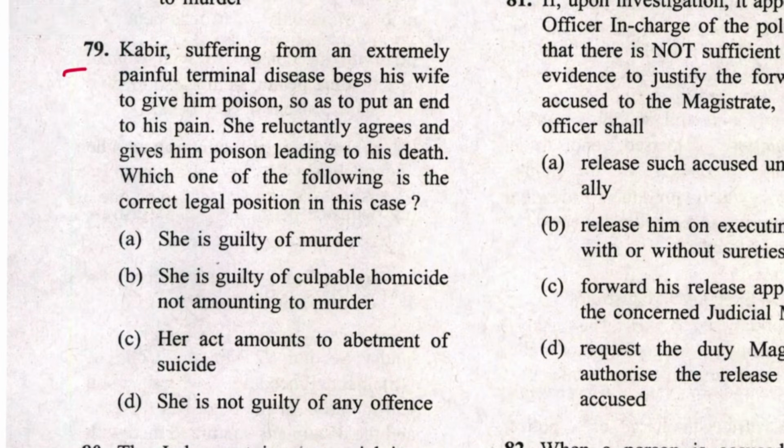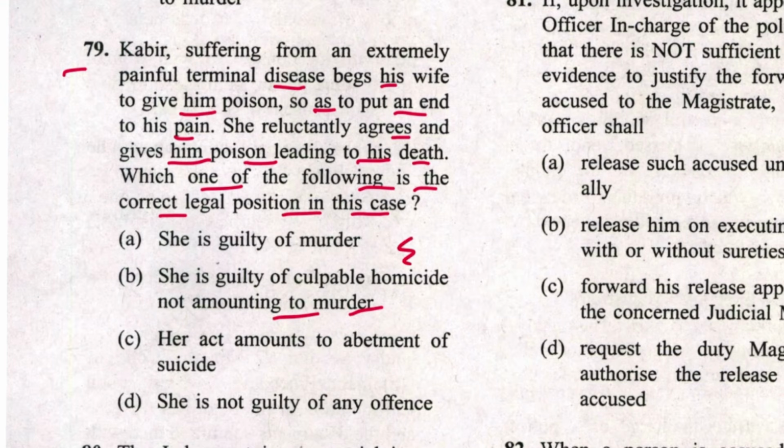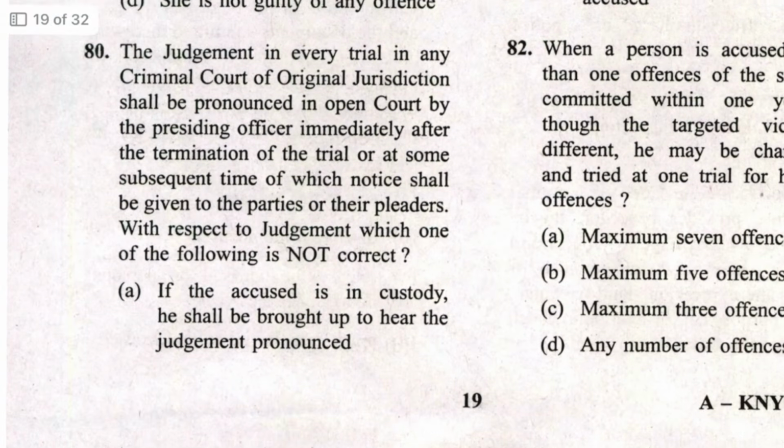Next, 79. Kabir, suffering from an extremely painful terminal disease, begs his wife to give him poison so as to put an end to his pain. She reluctantly agrees and gives him poison, leading to his death. Which one of the following is the correct legal position in this case? She is guilty of culpable homicide not amounting to murder, and would fall under exception 5 to section 300. B is the answer.